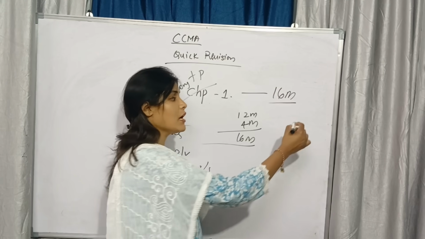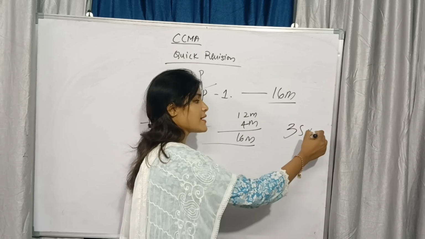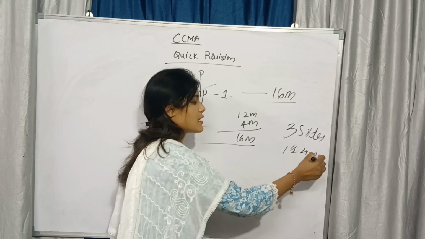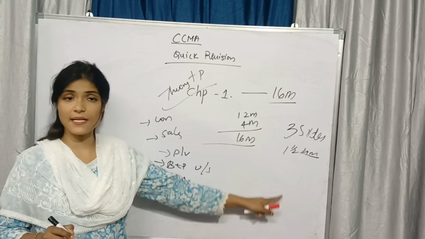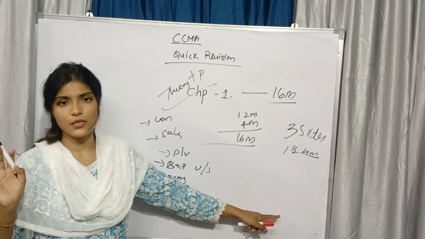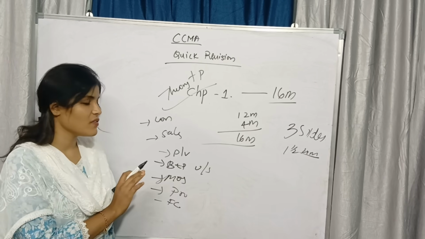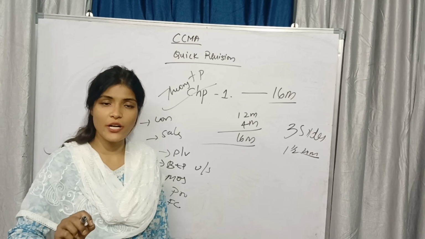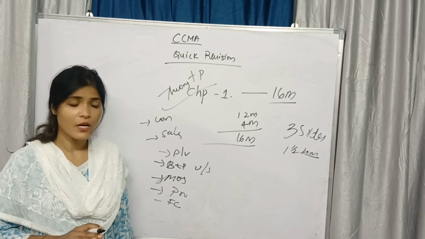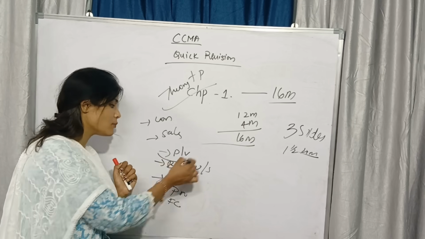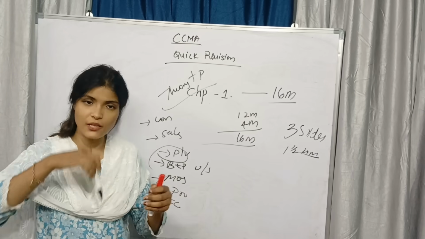So for theory, how many sides will you write? 3 sides for a 12 marks answer, 1.5 sides for a 4 marks answer. It is compulsory, you need to write it. That's it. So what about the PV ratio formula? PV ratio equals fixed cost plus profit by sales into 100. You can use this formula also. What is the BEP formula? Fixed cost by PV ratio. To find out the PV ratio, first we need to write the formula.